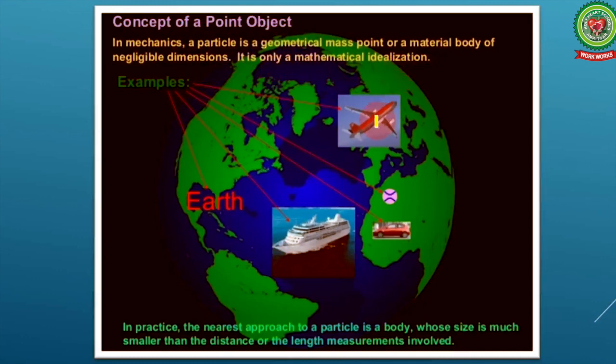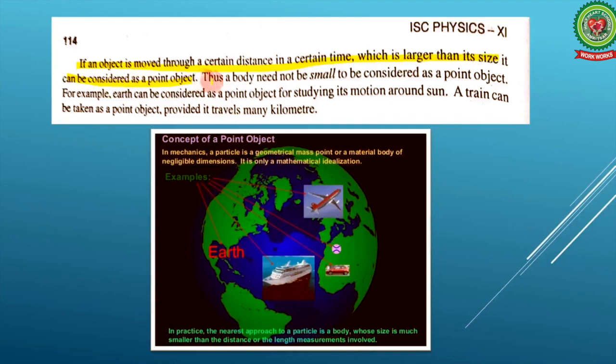You can consider a plane, a ball, a car, a ship, or even the Earth as a point object, but the only condition is that the distance traveled by that object should be much greater than its size. So a body need not be small to be considered a point object. For example, again the same example, Earth can be considered a point object for studying its motion around the Sun. A train can be taken as a point object provided it travels many kilometers. So this is the topic we have discussed today.